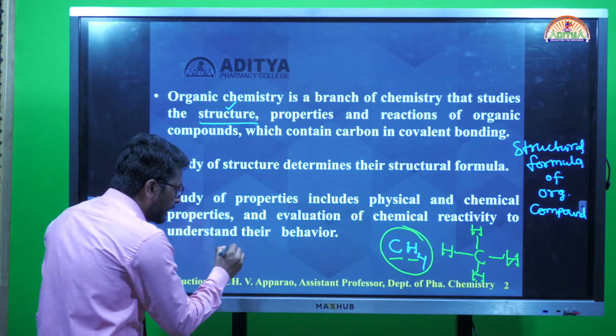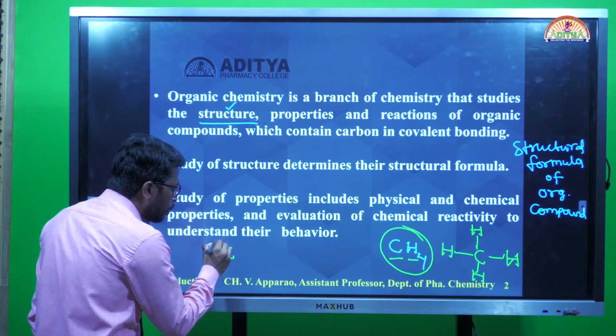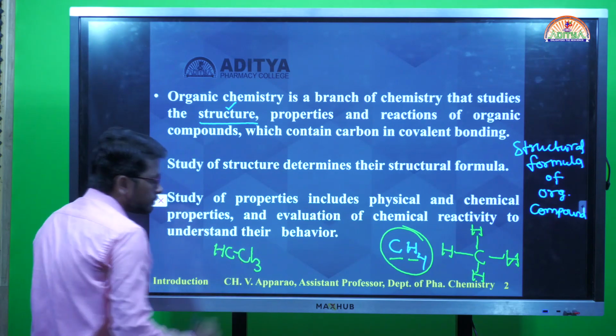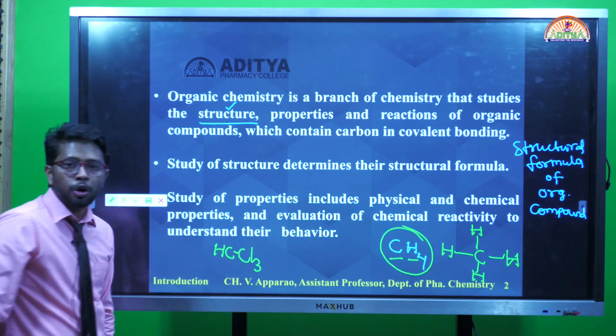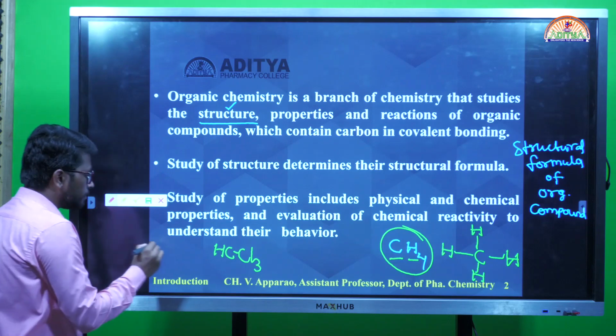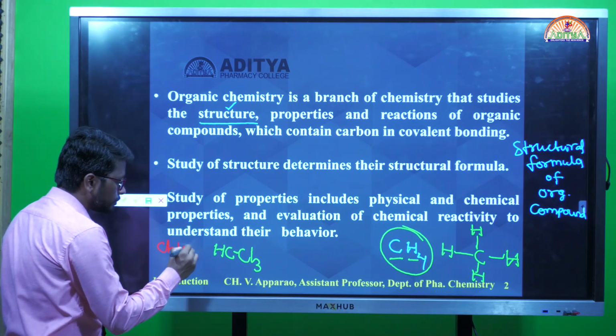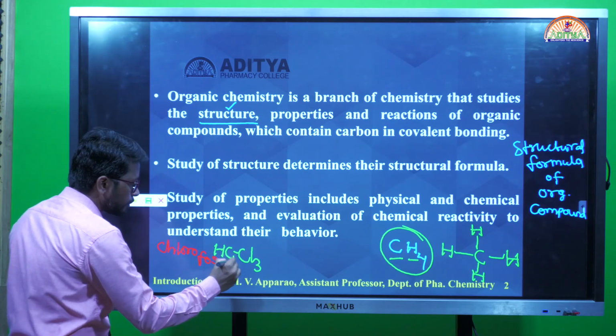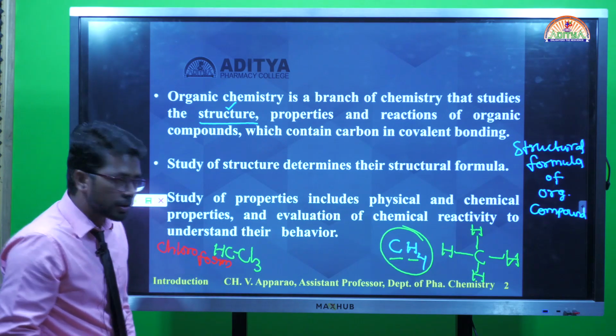Suppose I take chloroform. CHCl3 is the molecular formula of chloroform. I want to write the structure for this, how can I write it?